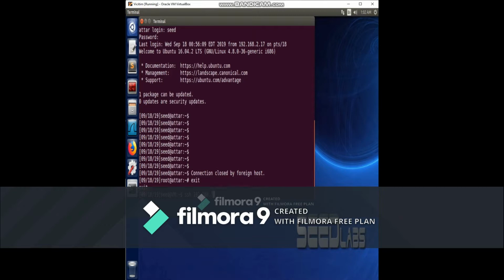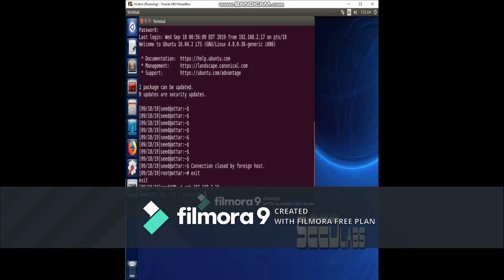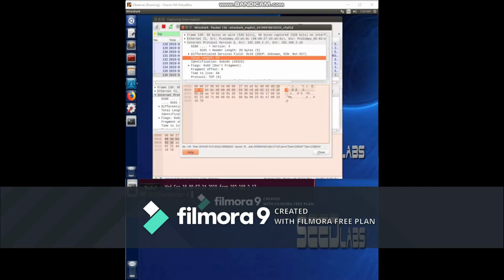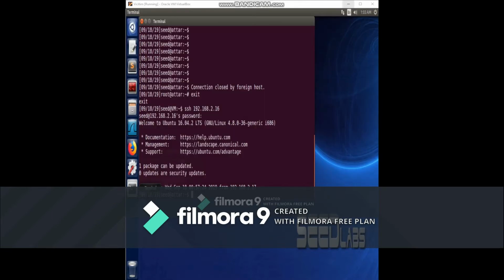Now I'll be trying to make a connection to the server via SSH. Logging in via credentials. Alright, we have successfully logged in using SSH. Now we'll go on to Wireshark. You do the same thing that we did for telnet: look at our transmission to get all the sequence numbers and input them into our skeleton code.